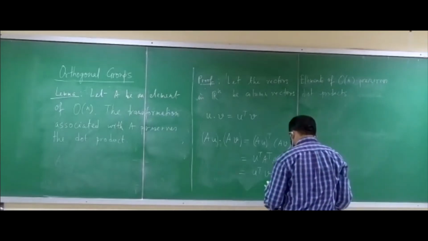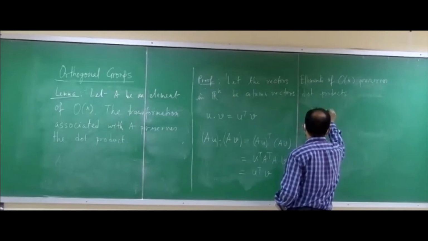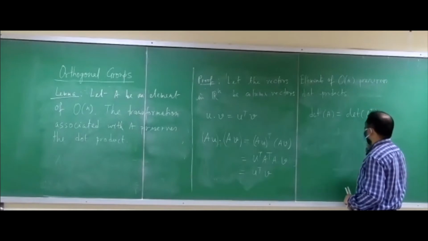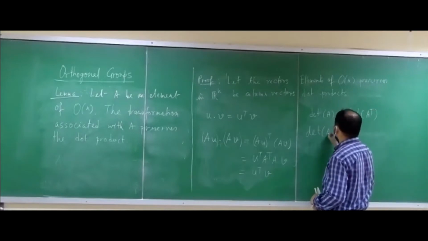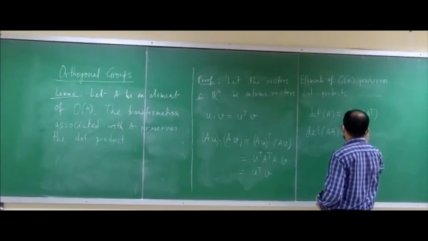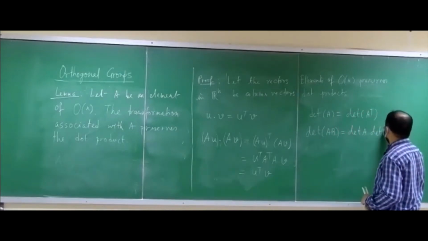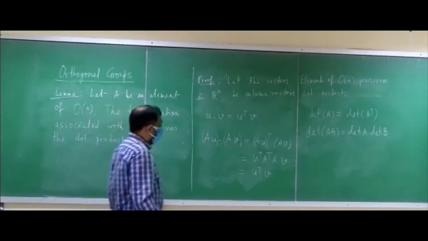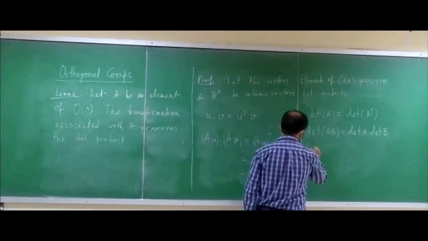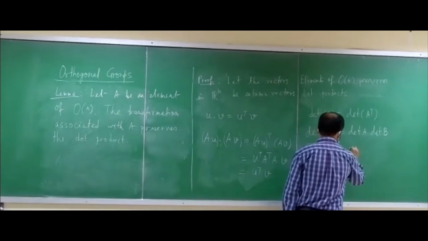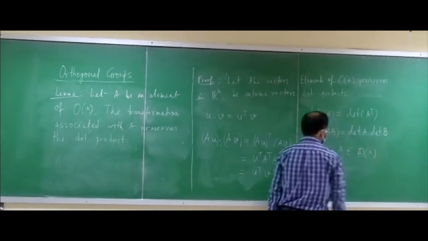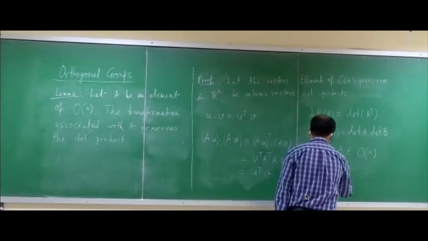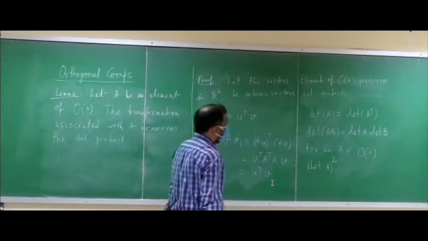Not only that, in general, you know that determinant of A is equal to determinant of A transpose, and we also know that determinant of AB is determinant of A times determinant of B. These are generally true. So determinant A times determinant A is determinant A whole square.